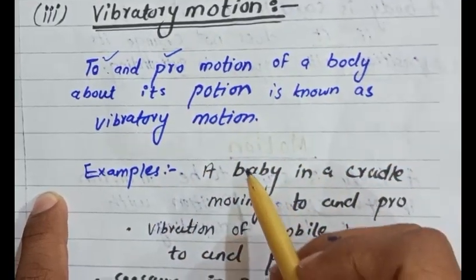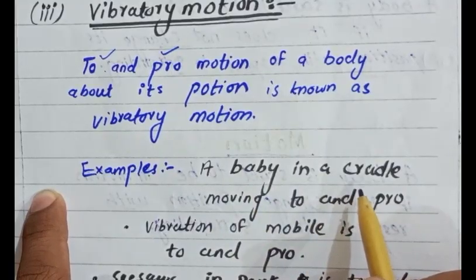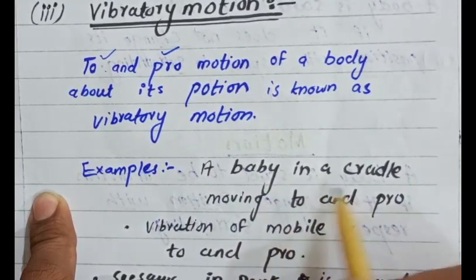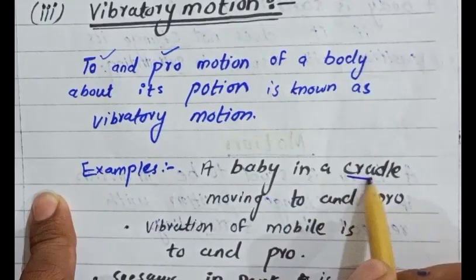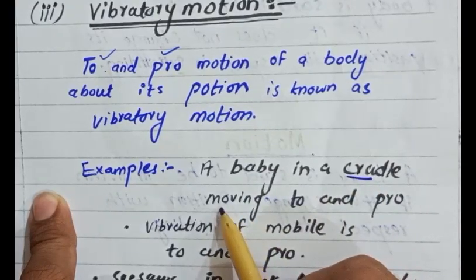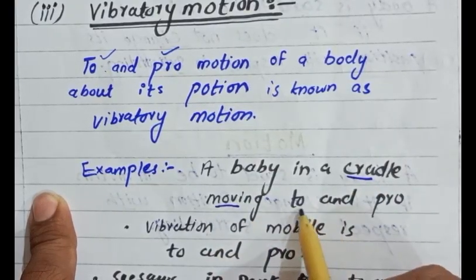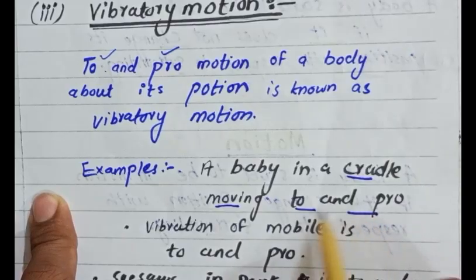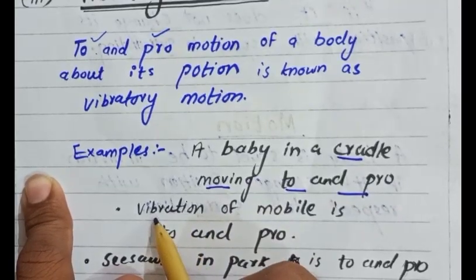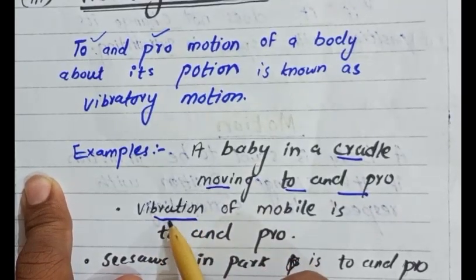For example, a baby in a cradle: the cradle moves, so it produces to and fro motion. The vibration of a mobile is also to and fro motion.